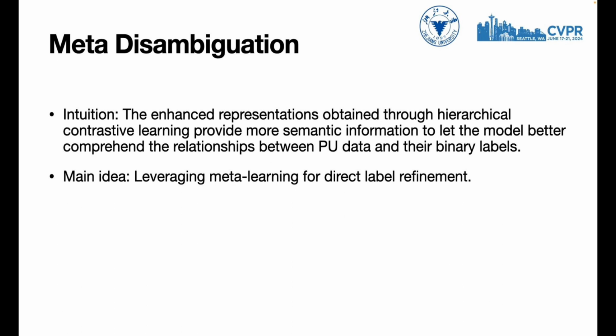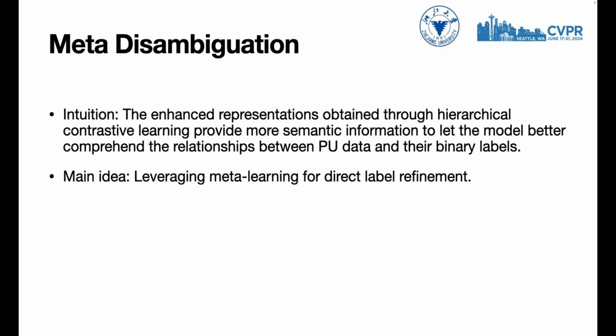When it comes to the label disambiguation module, which enhances the robustness of model training, GAME takes a different approach compared to previous methods that rely on importance reweighting or heuristic sample selection. With the enhanced representations obtained through our proposed hierarchical contrastive learning, which provide more semantic information, the model can now better comprehend the relationships between PU data and their binary labels.